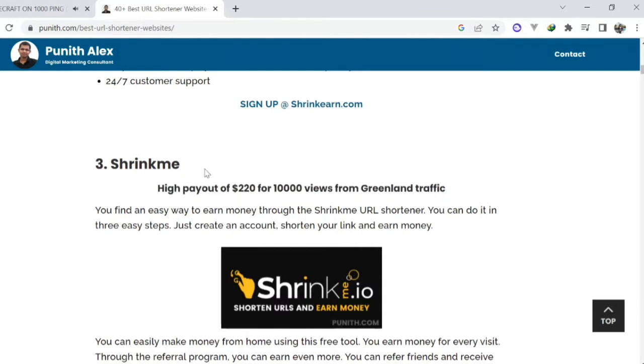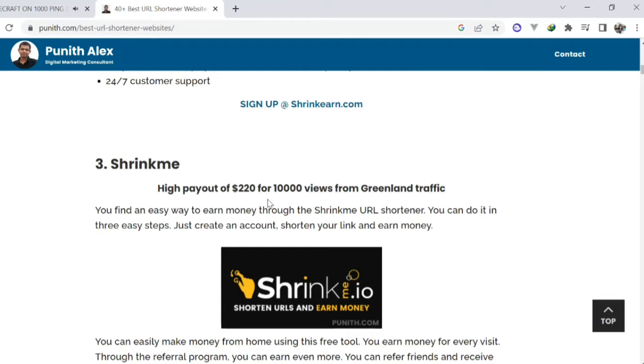This means that this website is paying you $220 by shortening your URL and redirecting 10,000 people through that URL. We will take ShrinkMe as an example, where it says that they are paying you $220 for every 10,000 views. It means you can generate traffic for the URL that you are going to shorten from this website,